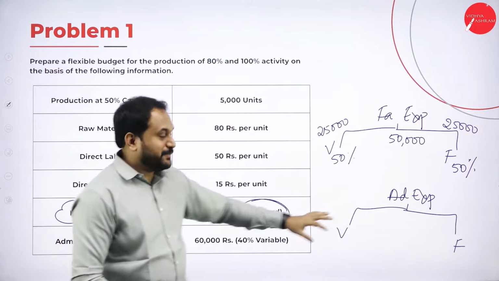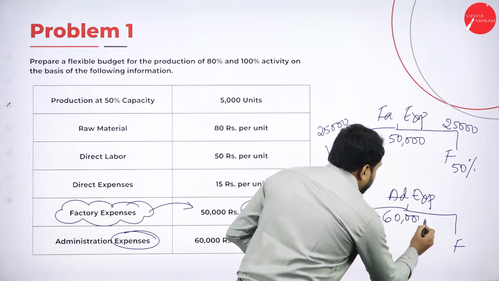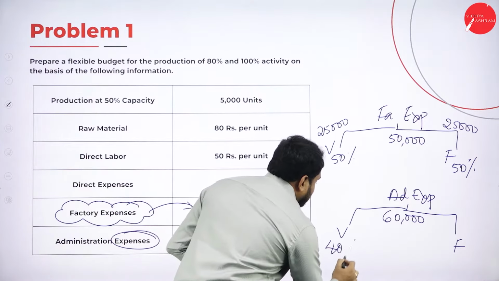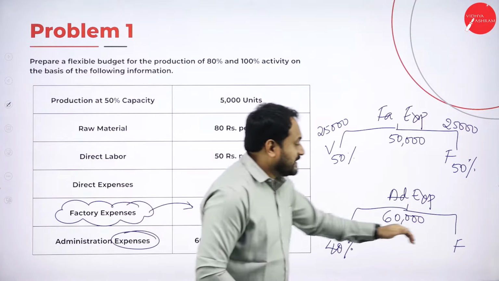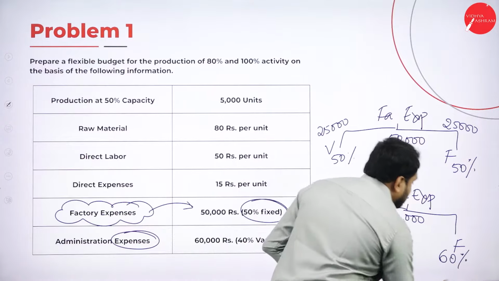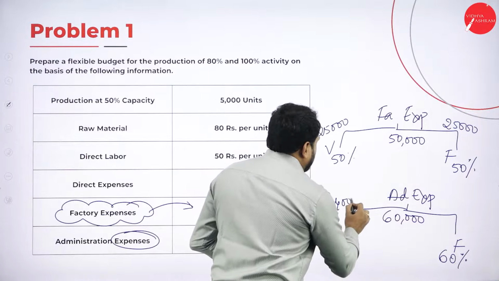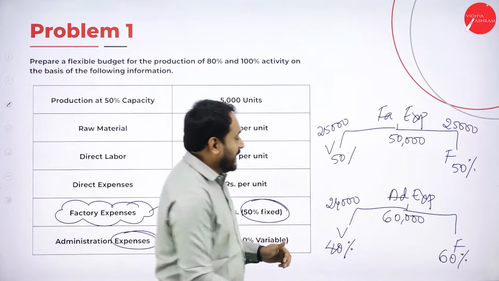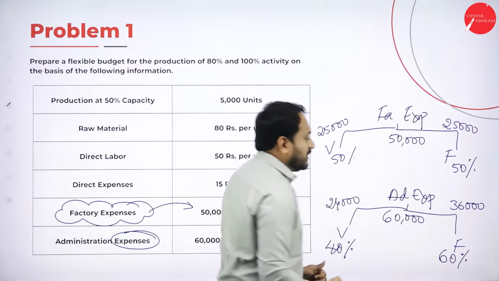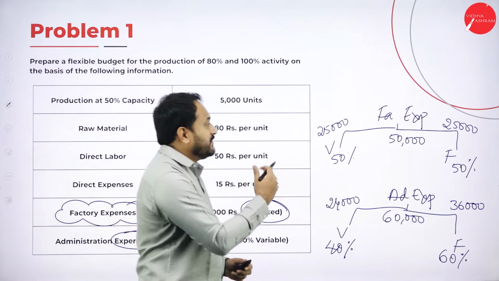Let's go with administration expenses. We have 60,000 here. Now 60,000 we are supposed to write here. And they have said 40% is variable. When they say 40% is variable, now you should tell me how much is the fixed. That is 60%. 40 plus 60 is 100%, isn't it? Now, 6 fours are 24. That means here 24,000 will go to the variable cost. And then the remaining, 6 sixes are 36. 36,000 will go to the fixed cost. So these are the adjustments which we have calculated and written in the working note.